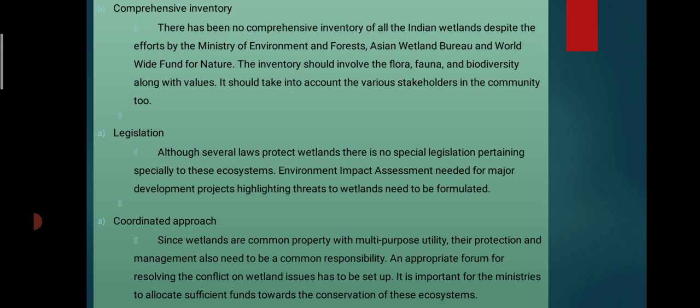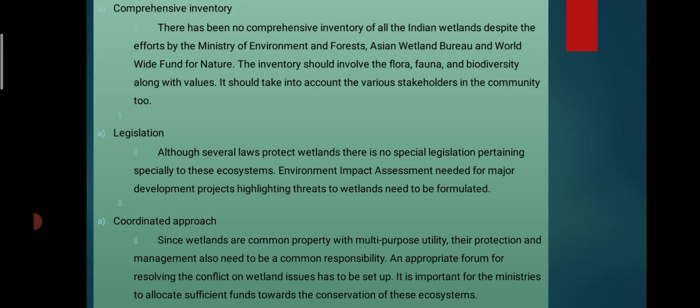Then a comprehensive inventory. There is no comprehensive inventory of all Indian wetlands, despite efforts of the Ministry of Environment and Forests, the Asian Wetland Bureau and the World Wide Fund for Nature. The inventory should include flora, fauna and biodiversity. Along with the value, the various stakeholders in the community should also be taken into account.